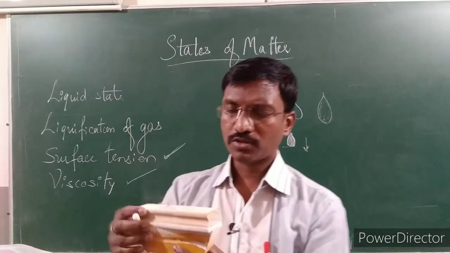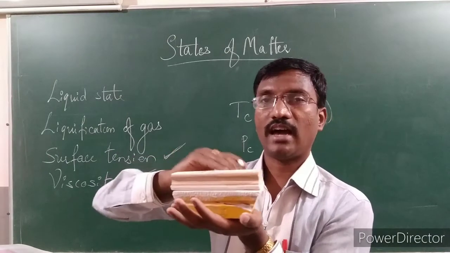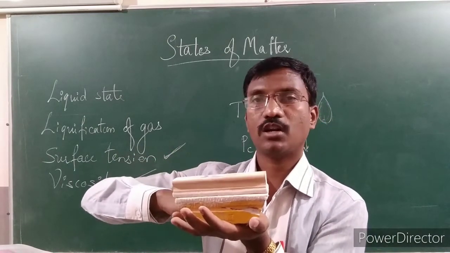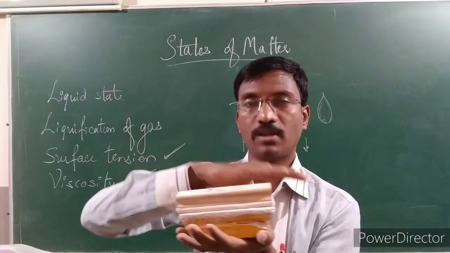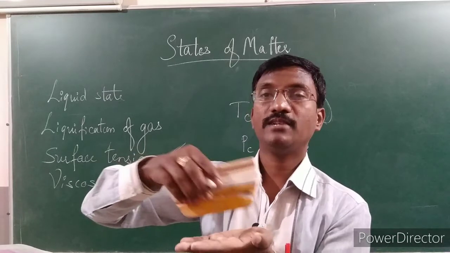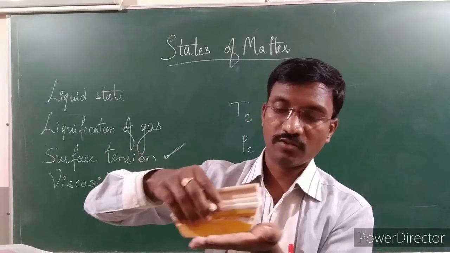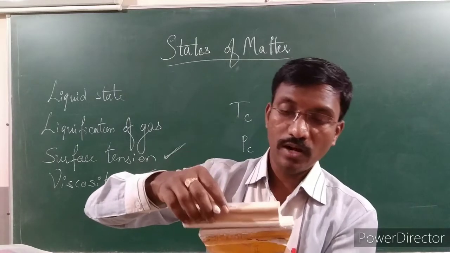So as it moves, my condition is this: when the water is near the ground level, there is less movement of the water particles. Why? Because there is greater attraction, so the friction will be more.